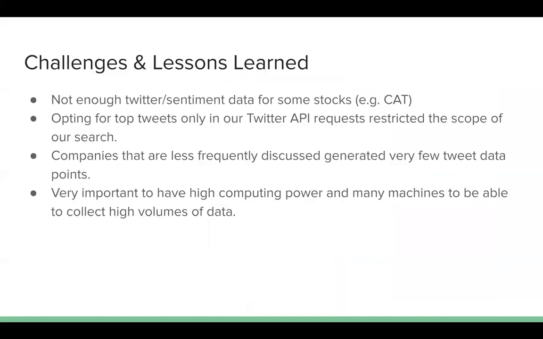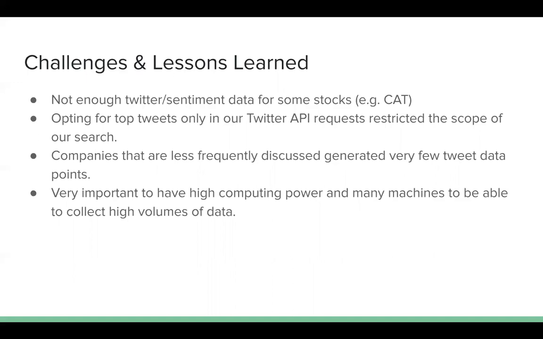Some challenges as well as lessons we learned. One thing we ran into was a lack of Twitter and sentiment data for some specific stocks in the Dow Jones Industrial Average, such as Caterpillar. One reason we believe for this was that when we made our Twitter API requests, we opted to only include the top tweets in our search.